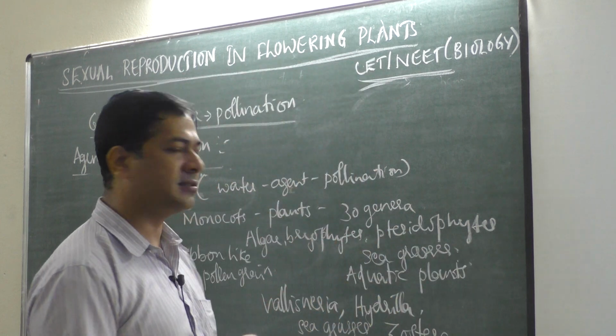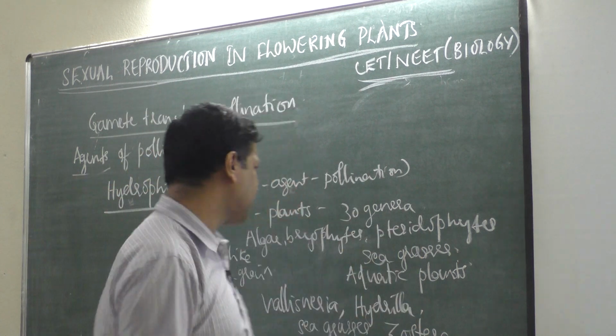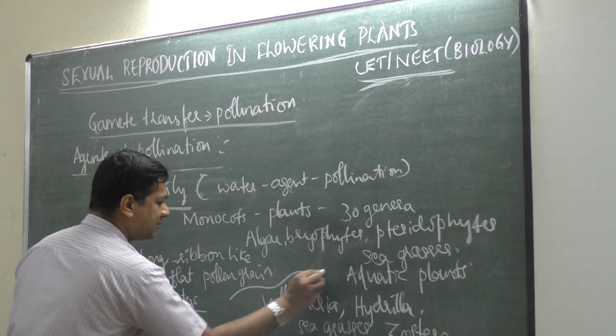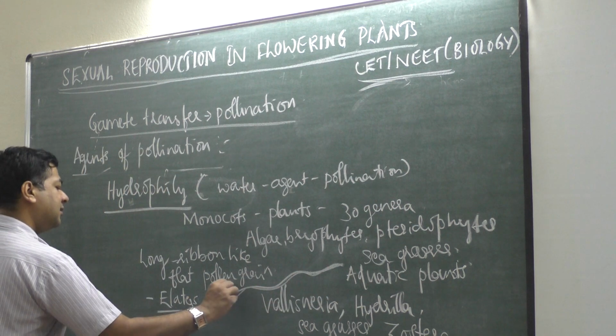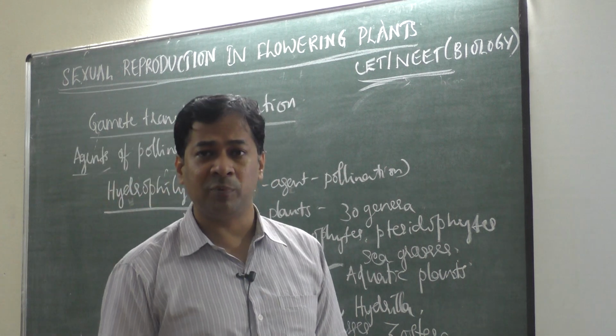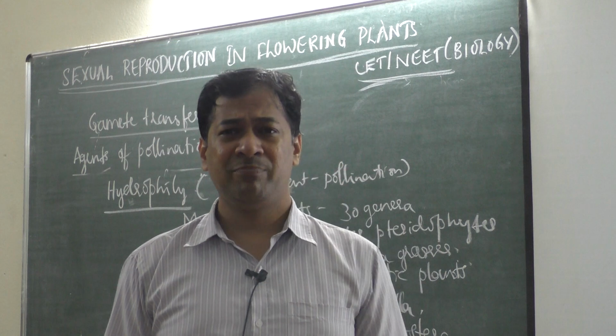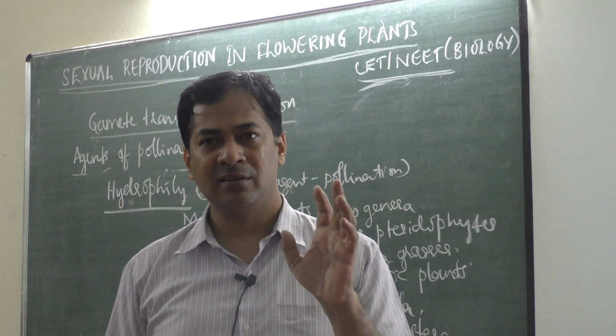In sea grasses, long ribbon like pollen grains are produced, and those are elaters. Then you may ask, what about wetting of pollen grains in water? If pollen grains are in water, don't you think they become wet and get spoiled?